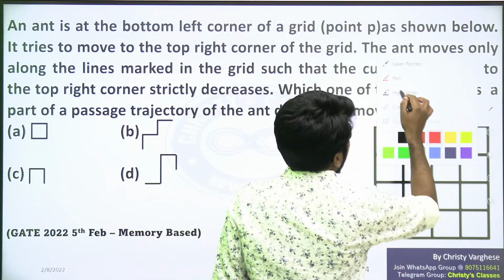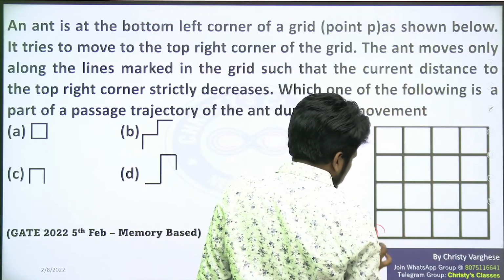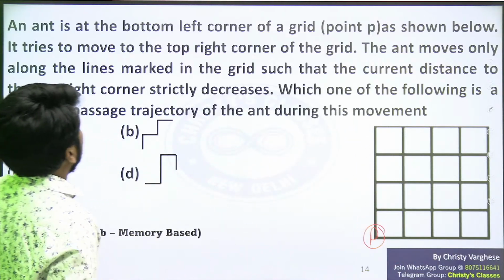Yeah, this is point P. P is not marked. This is point P.